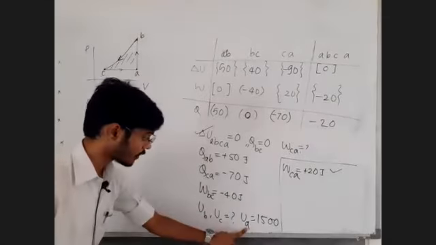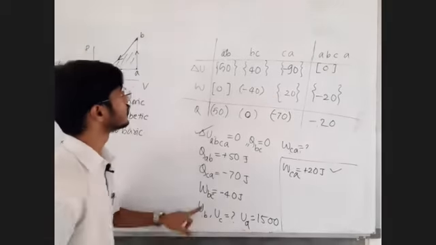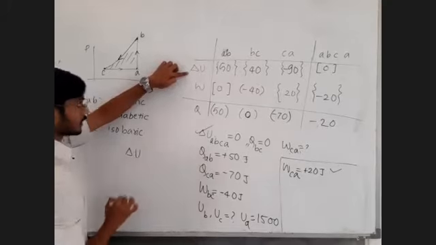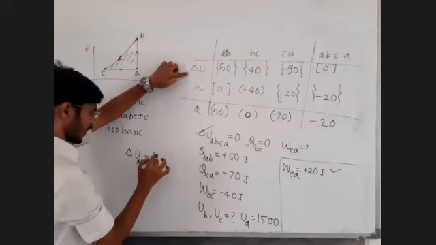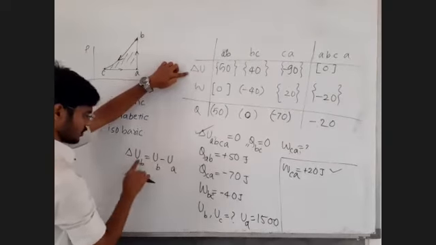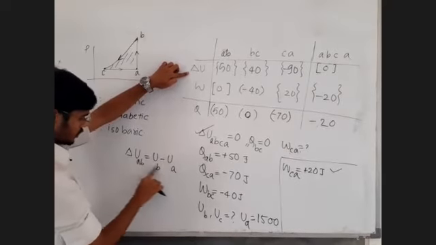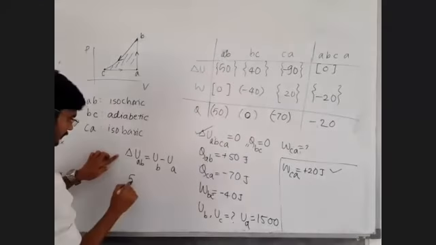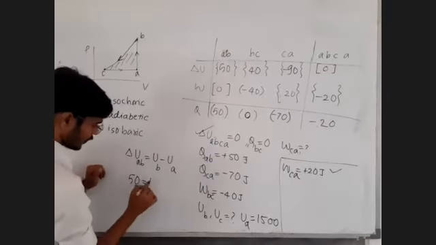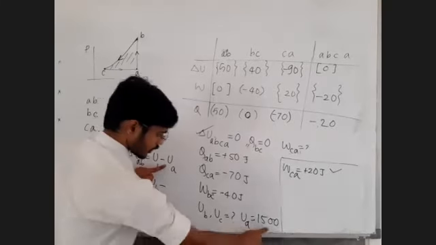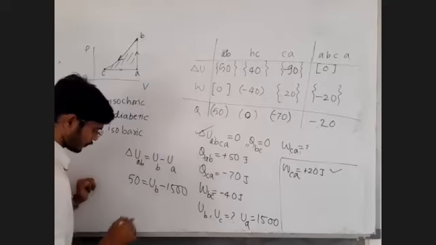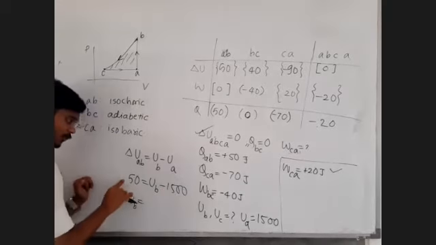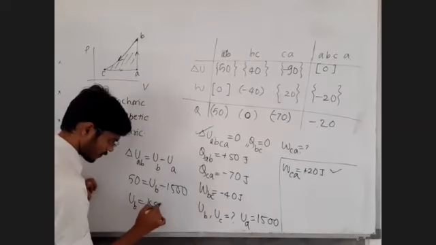Internal energy at point A is known. Internal energy at point B is unknown. Process AB, delta U of process AB means final energy minus initial energy. What is delta U of AB? Delta U of AB is 50. Internal energy at point B to be calculated minus internal energy at point A, 1500. So internal energy at point B will be equal to 1500 negative. On the left hand side it will become positive, so 1550.